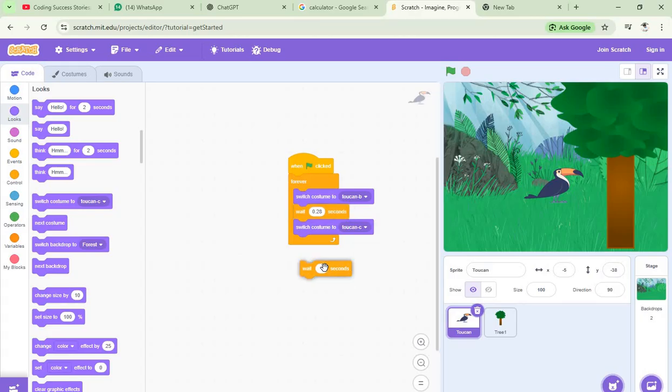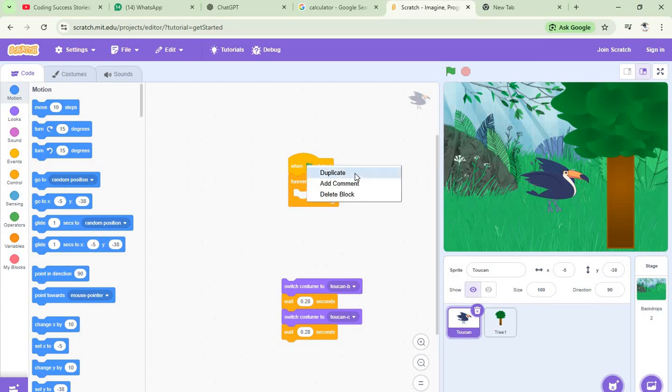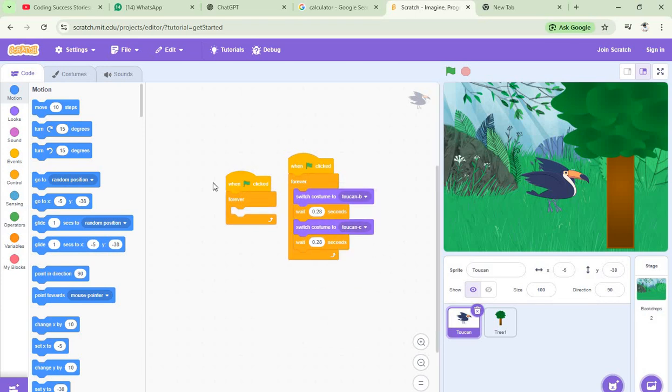Now let's do on this 2.28. Now let's do this. Now let's see. Okay. Now let's duplicate this one, then put it back.